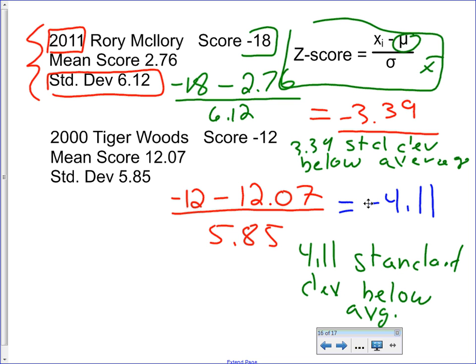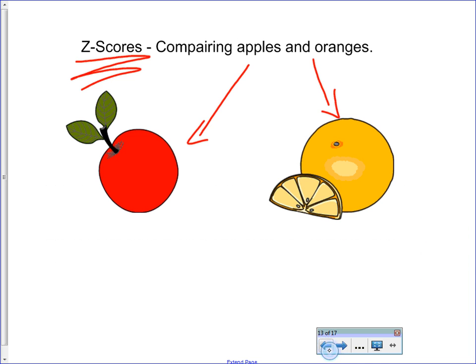So a z-score of 2 means you are 2 standard deviations above average. A z-score of negative 1.5 means you are 1.5 standard deviations below average. And the standard deviation is defined by the population. And so to go back to my apples versus oranges, let's say we were to say, is this a good apple? Well, we could say the z-score of the apple was 1.1. And the z-score of the orange was 1.8.